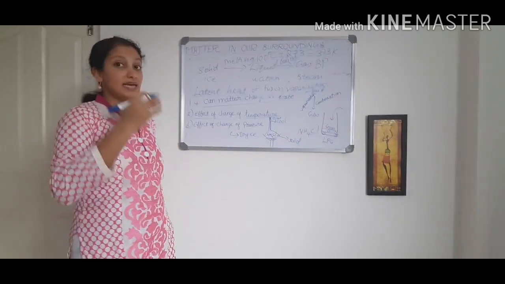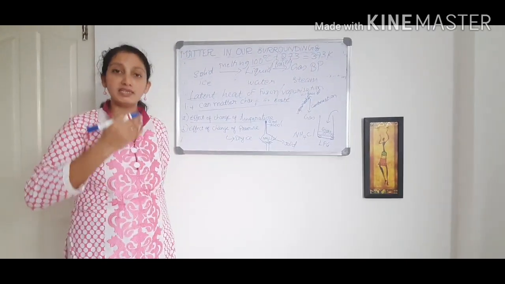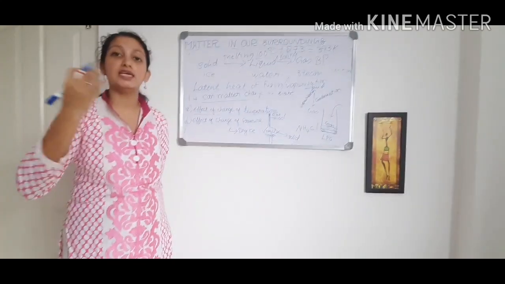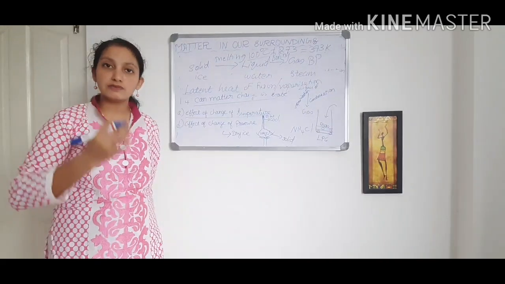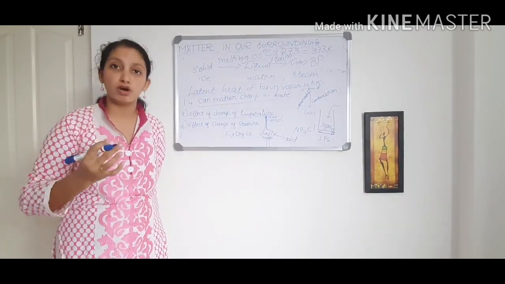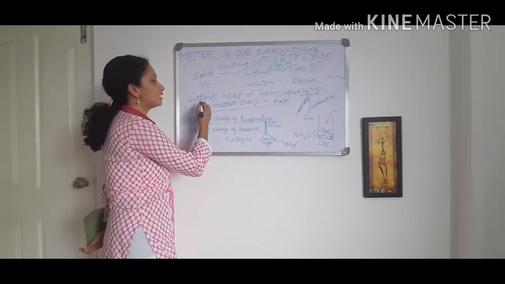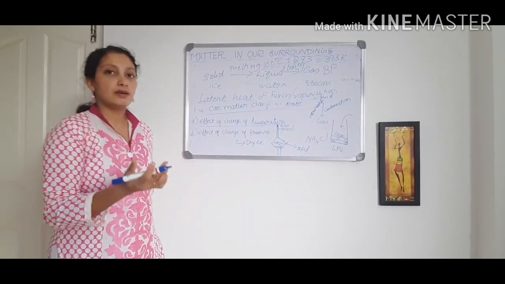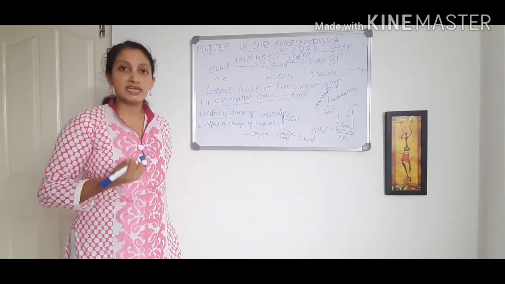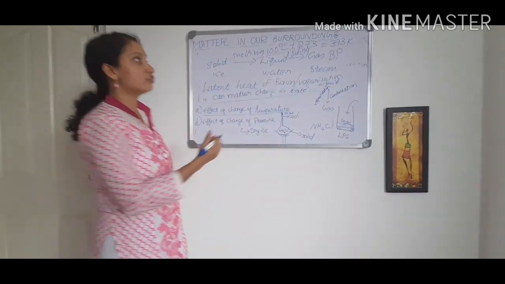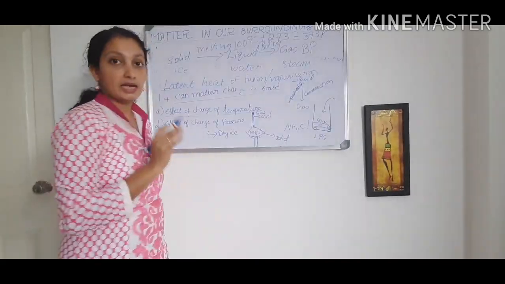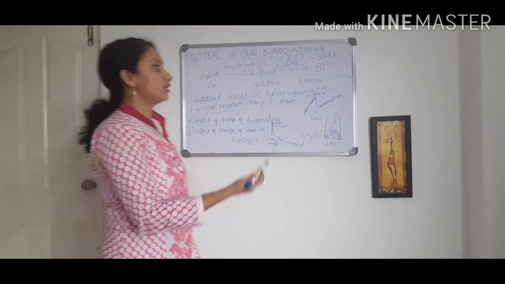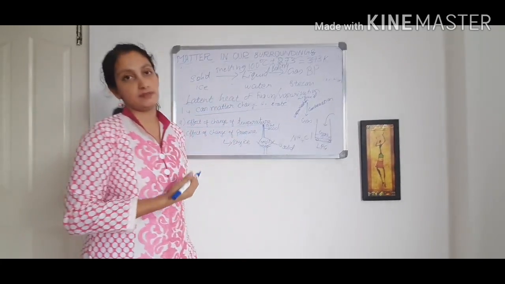So the amount of heat absorbed by the particles to change 1 kilogram of the solid matter into the liquid form at atmospheric pressure at a particular melting point, that is called as latent heat of fusion. The same way we can explain latent heat of vaporization by using the amount of heat absorbed by the particles to change the state of matter from liquid to gas at a particular boiling point. Like this we can explain latent heat of fusion and latent heat of vaporization.